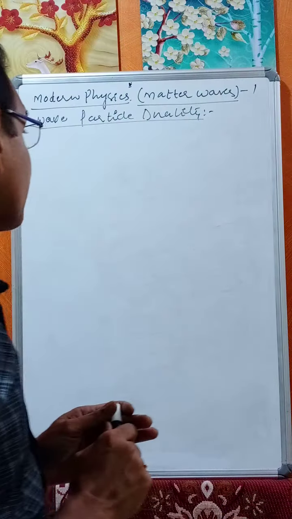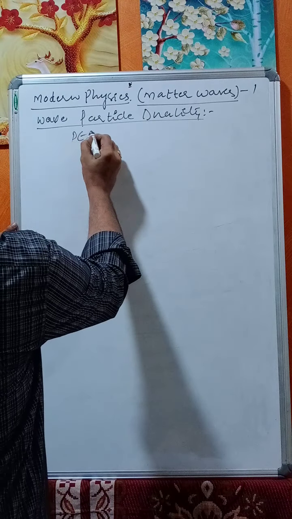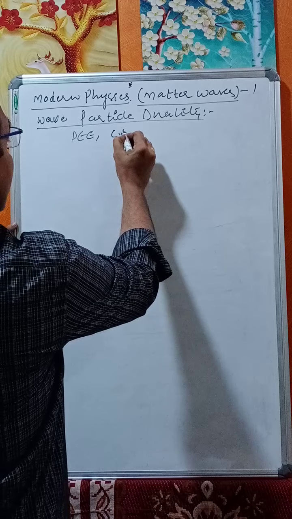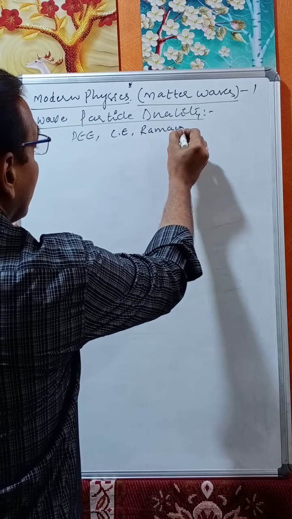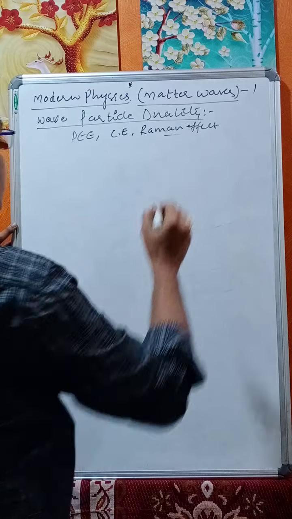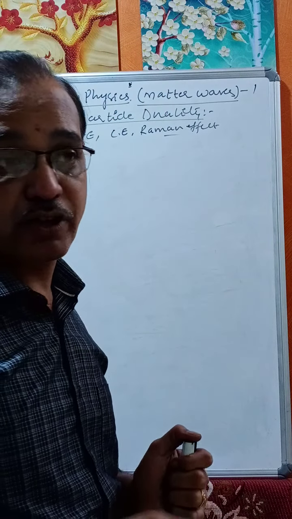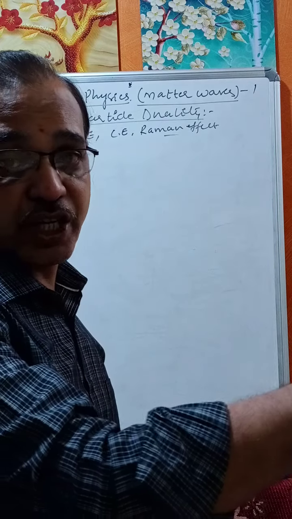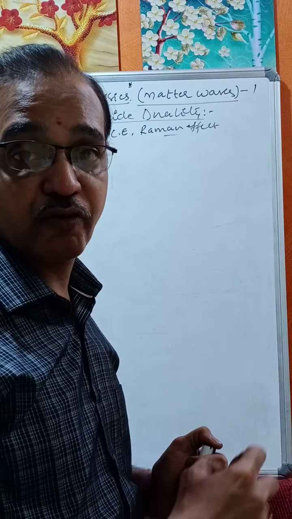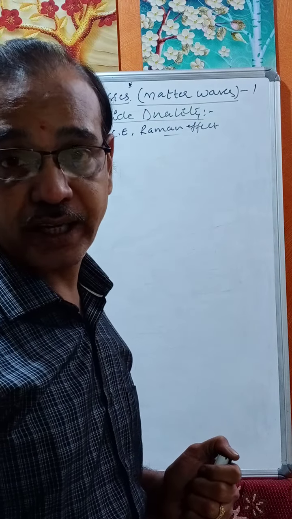Radiation is nothing but a shower of particles called photons which are moving in space with the velocity of light. Now in some experiments like the photoelectric effect, Compton effect, Raman effect, the radiation behaves like a particle. We say that a photon of energy falls on a metal surface, and the metal surface emits electrons.